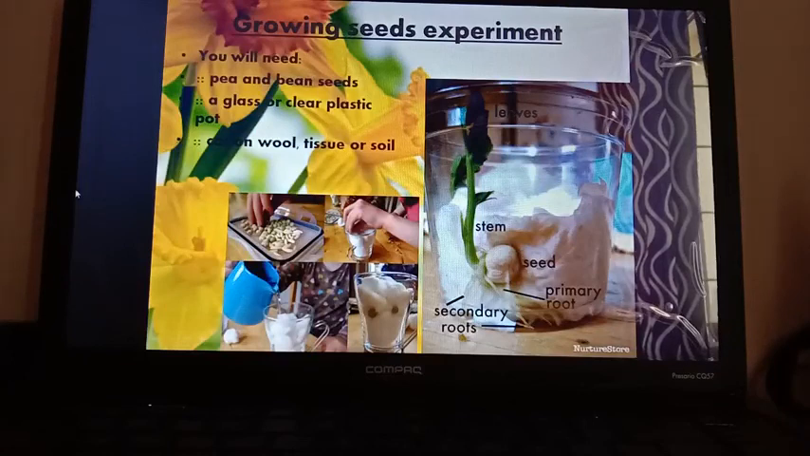Okay students, so today we have discussed the germination process. Next class we will discuss the types of germination.